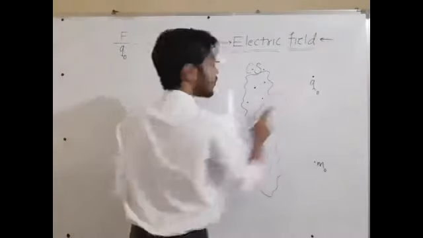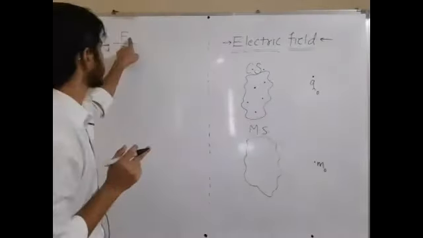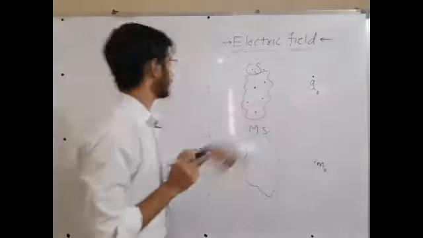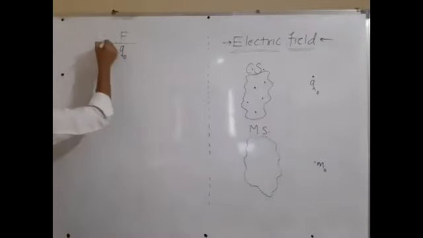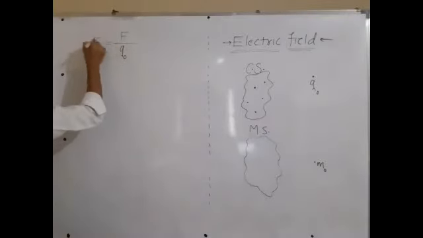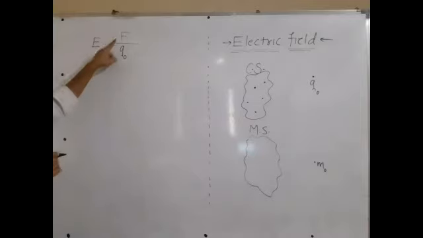Check what is the force acting on this charge. It is F. Divide by the value of charge. This value is called the magnitude of electric field. The more the value of force, the more will be the value of electric field. So this is called the magnitude of electric field.